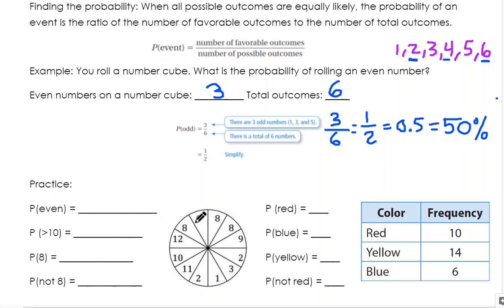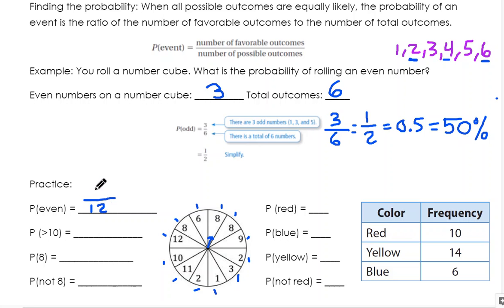So we have a spinner here. Let's say I had a little arrow here, and I'm going to spin it around. I want to see where it lands, right? It says probability of getting an even number. Well, first I have to figure out how many spots I have on my spinner. I have 1, 2, 3, 4, 5, 6, 7, 8, 9, 10, 11, 12. So we have 12 possible spins. It can land on one of 12 things, so 12 is my total outcomes.